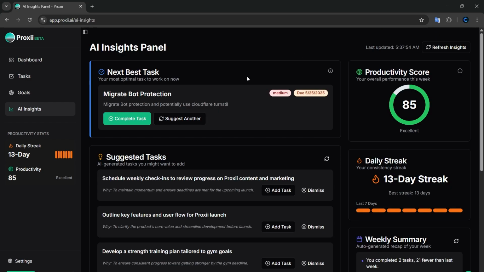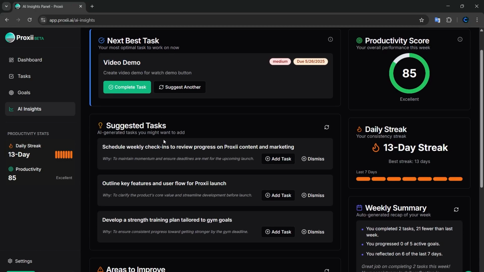If you wake up in the morning and you're kind of overwhelmed, I sometimes have so many things to do that I can't pick. So I just go here to the next best task and it tells me what the most optimal thing is to work on. And if I really don't want to do it, I'll just hit suggest another and it'll give me the next one. It's kind of funny because I'm doing this one right now.